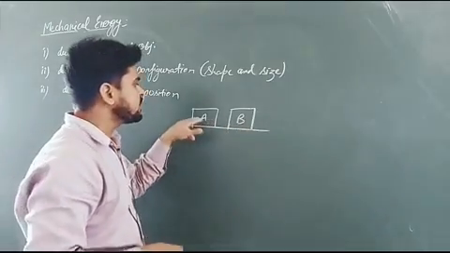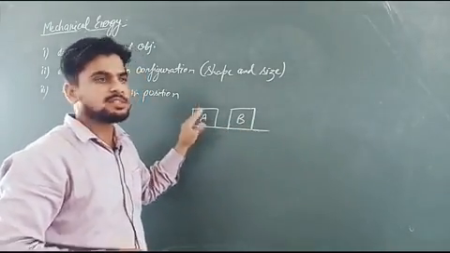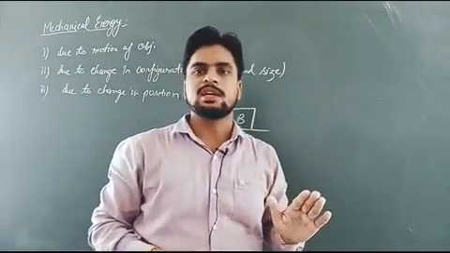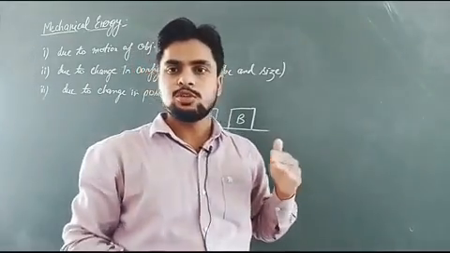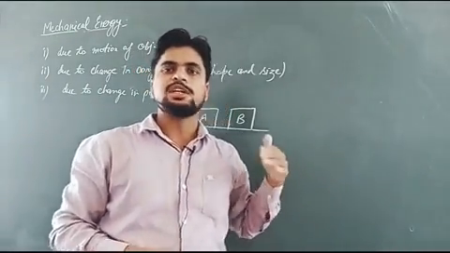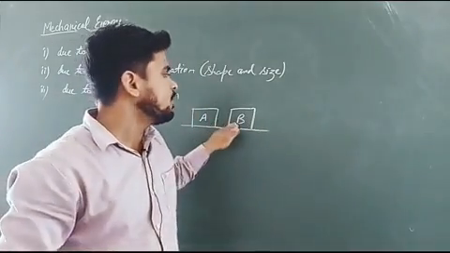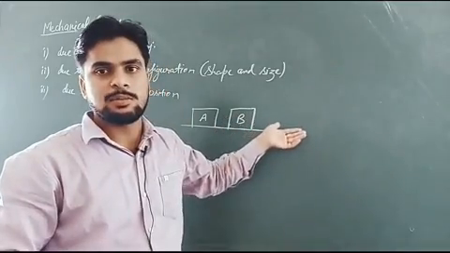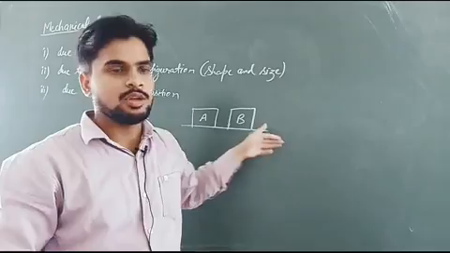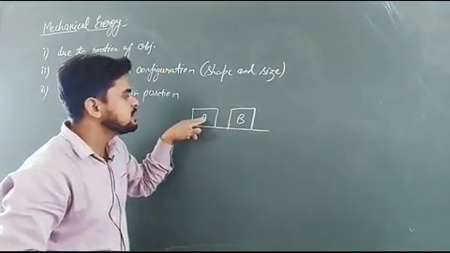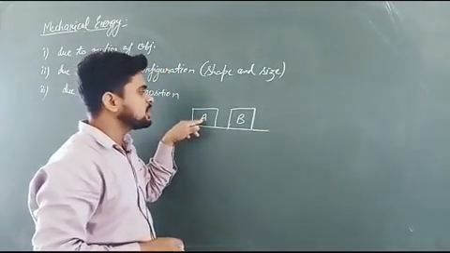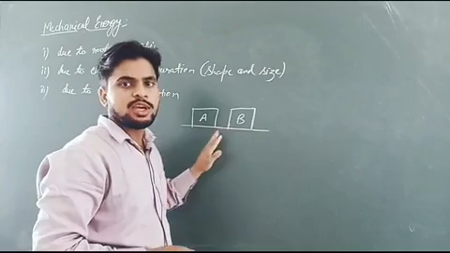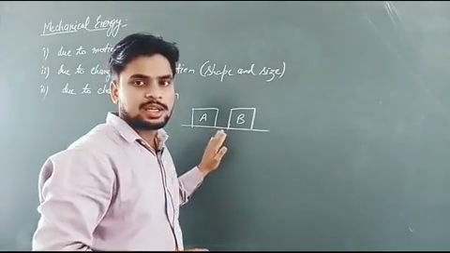So we can say A does not possess mechanical energy. Why? Because the definition of mechanical energy is that an object is said to possess mechanical energy if it can apply certain force on the other object and displace it from its original position. So here you can see that A has not capacity so that it can apply certain force on B so that it gets displaced. So A has no mechanical energy.